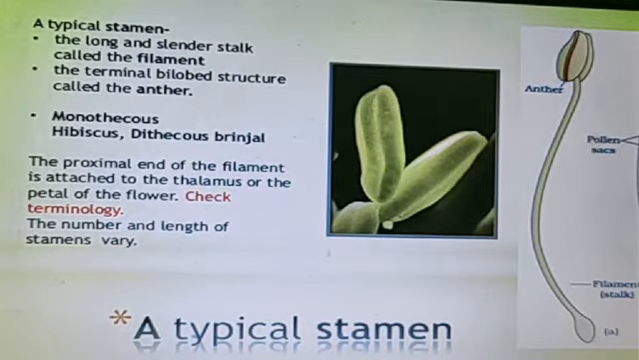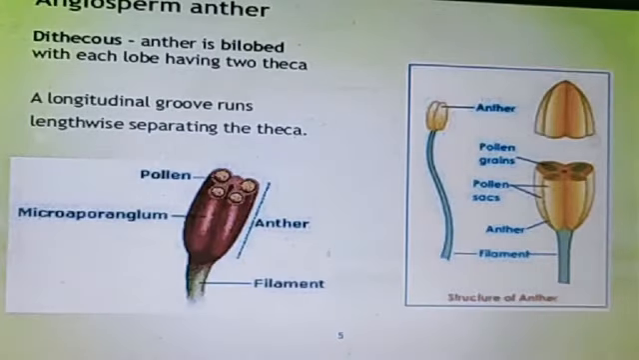The proximal end of the filament is attached to the thalamus or the petal of the flower. The number and the length of the stamens vary. Next, in the anther: dithecous means the anther is bilobed, each lobe having two thecae.